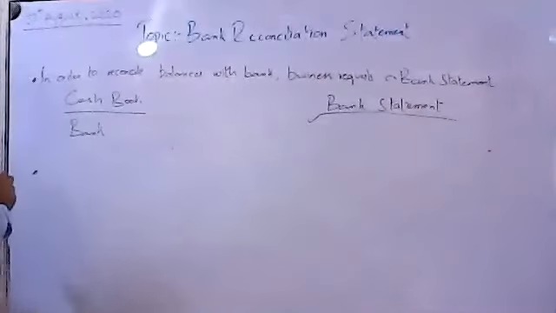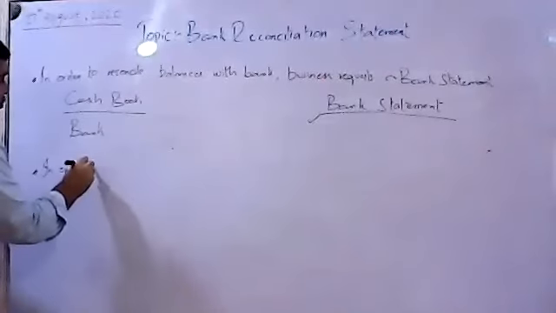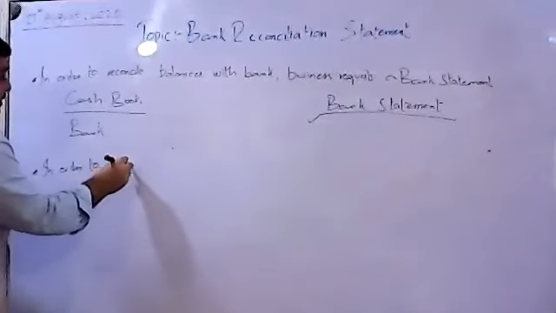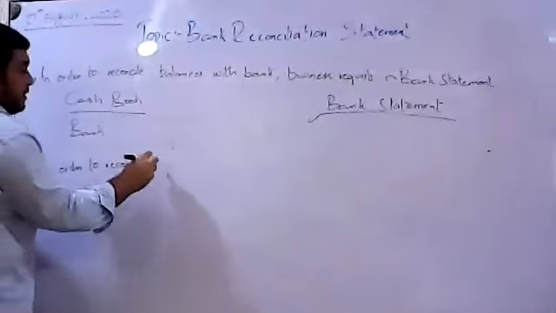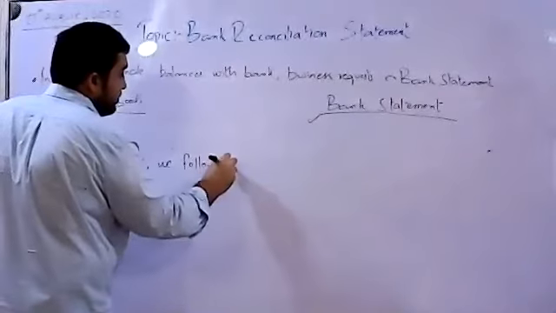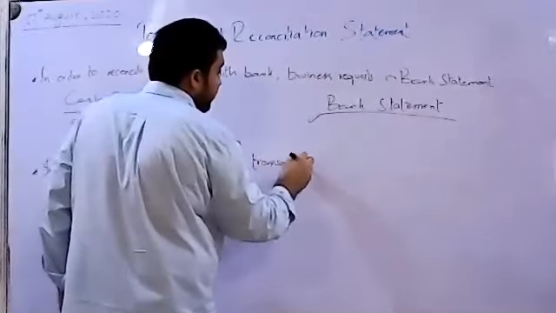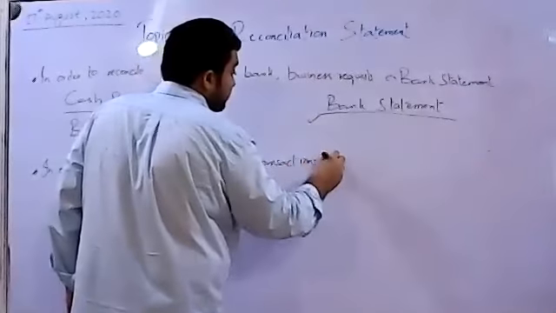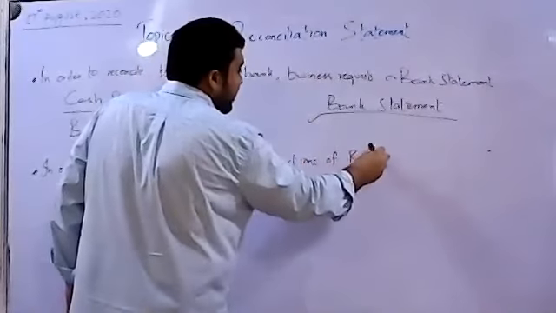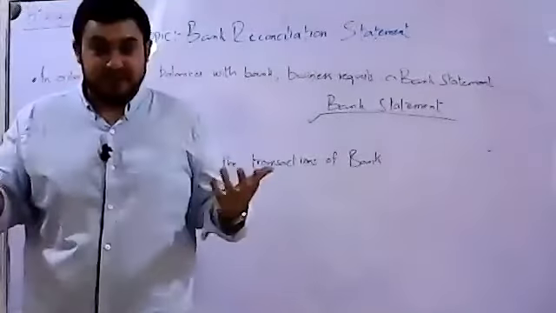Second important thing over here, in order to reconcile we follow the transactions of a bank. रिकंसाइल का मतलब मैंने आपको बताया था, इन उर्दू, दूरियों को खत्म करना.